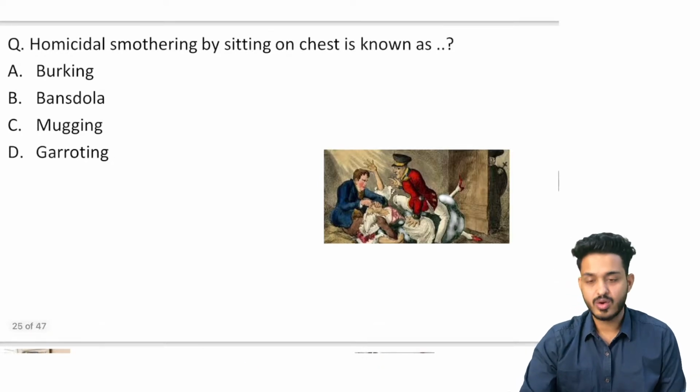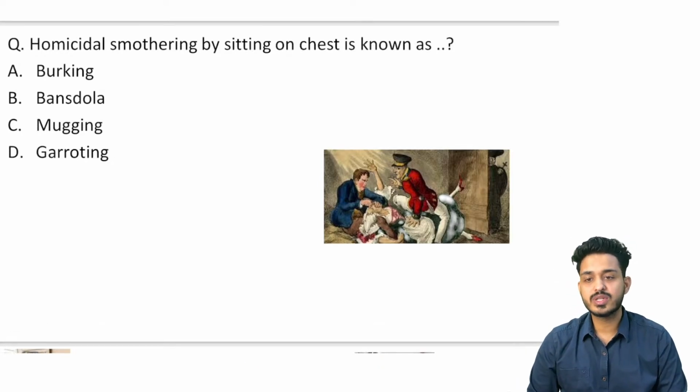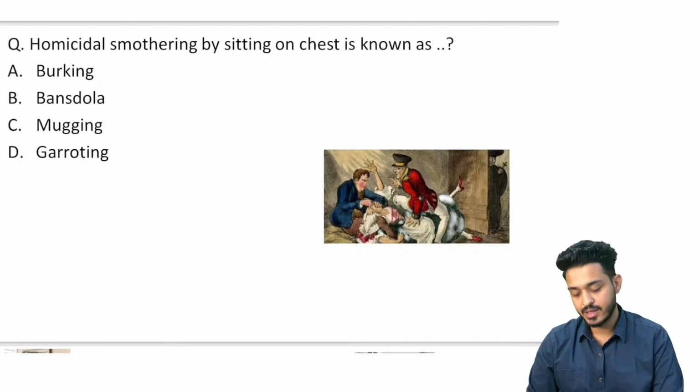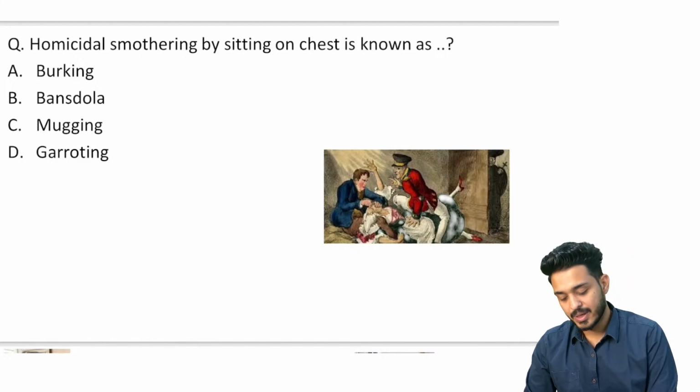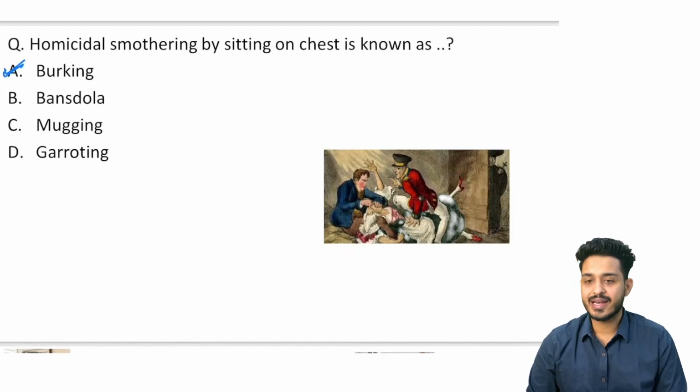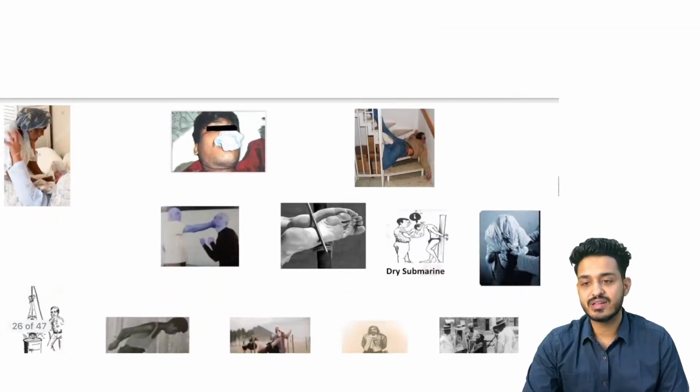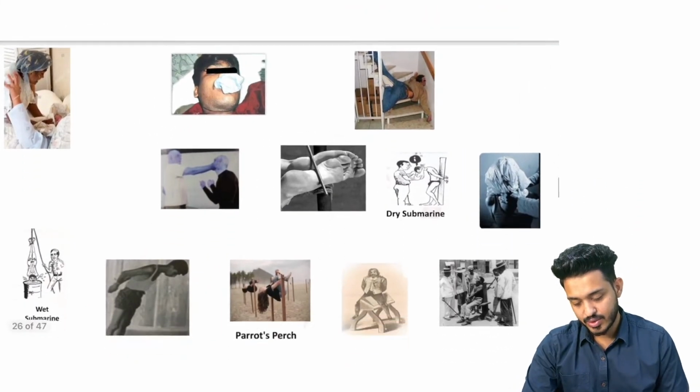So स्मूथरिंग का मतलब क्या होता है? What is smothering and what is homicidal? होमिसाइडल मतलब सामने वाले को मारने के लिए, right? Very good. Con medico, that is going to be barking. Let's try to understand what are these different methods we are having. Let's try to understand them, right?